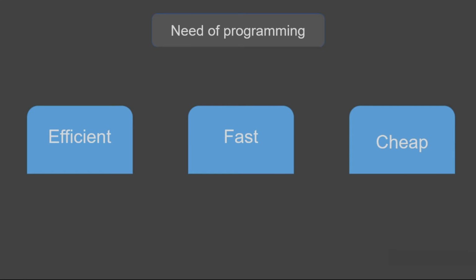Next, we will look at what is the need of programming. Computers, as we all know, are very efficient and capable of doing repeated tasks day in and day out. That is the main reason why we are using computers. If a human is doing a particular task, he cannot do it for a long time with the same efficiency. Computers can do that with a high amount of efficiency day in and day out.